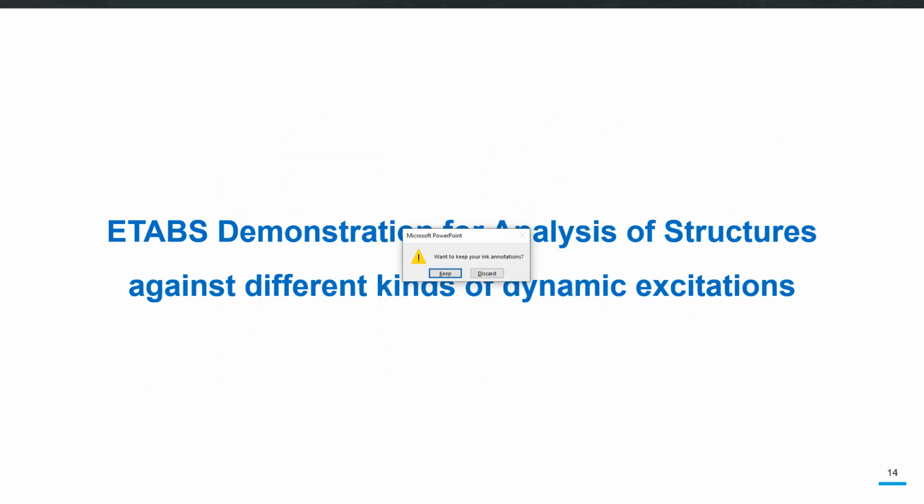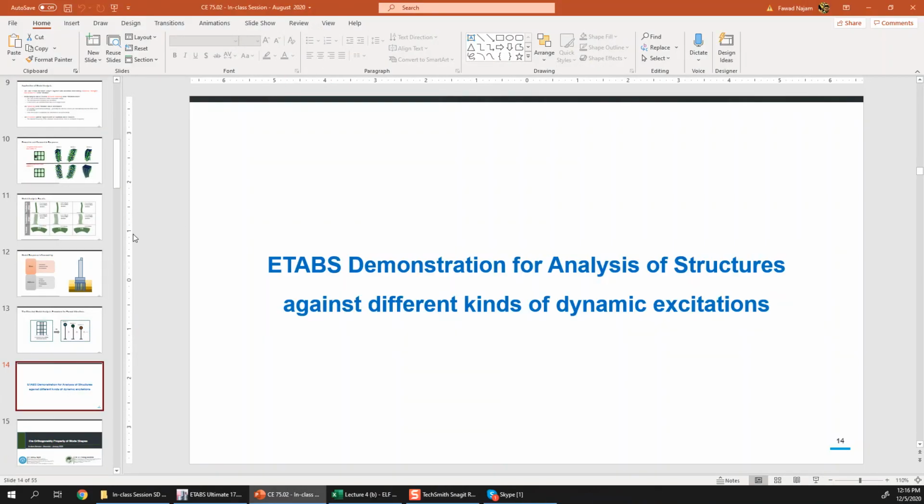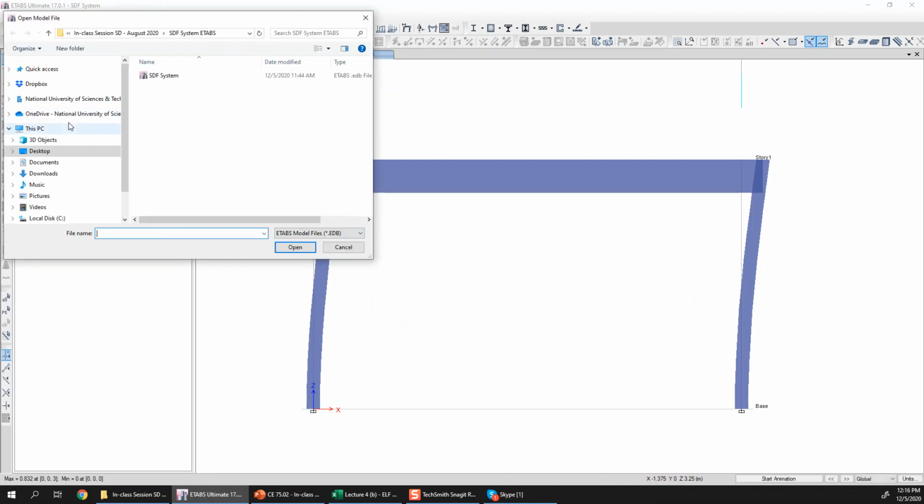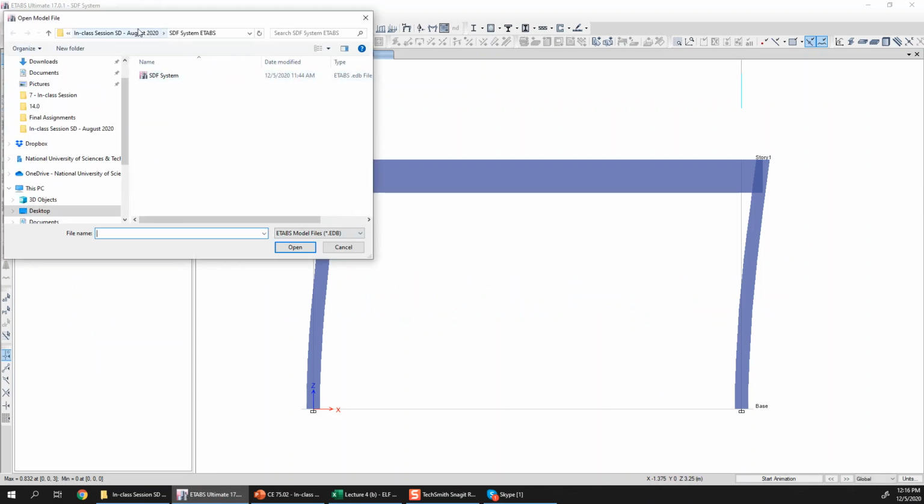ETABS. And let me open an example structure and show you how you can extract mode shapes and how you can see and visualize them. So now I can open an example structure. And here I can, okay, this one.